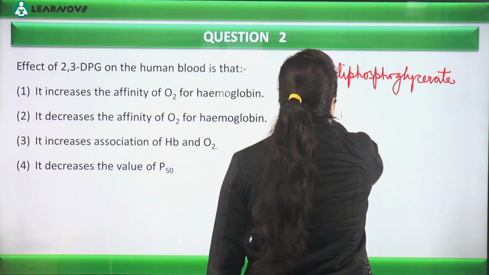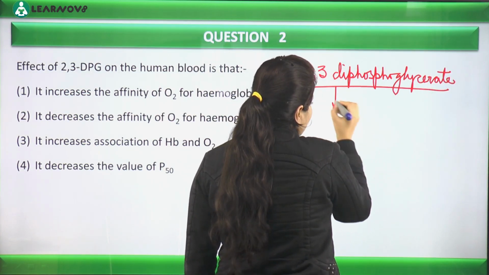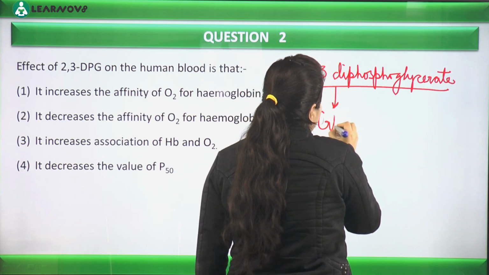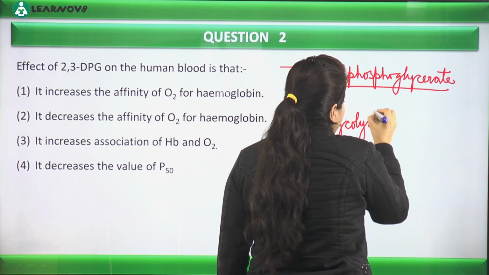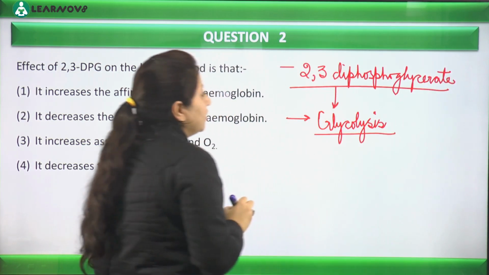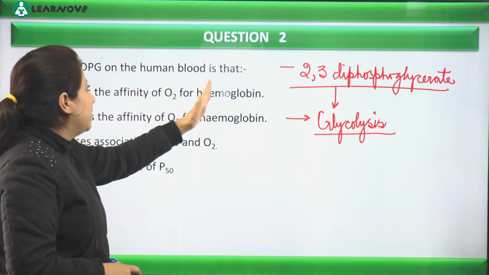If you remember, this was one of the products of glycolysis. Now we have a question here: let us assume that inside the blood this 2,3-DPG concentration is increasing. So what will it do? What is the effect of 2,3-DPG on the human blood?